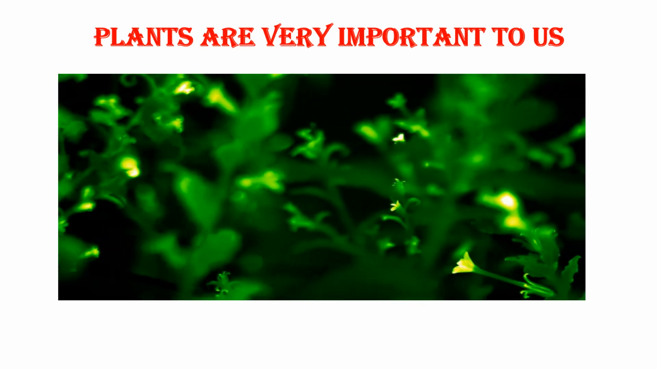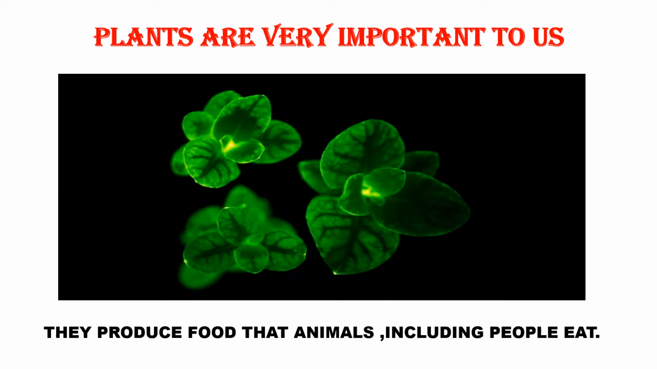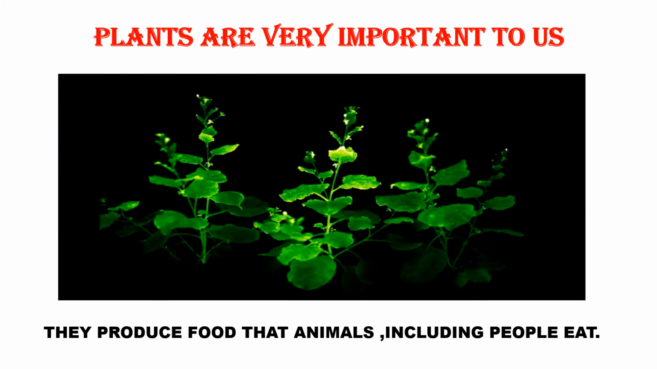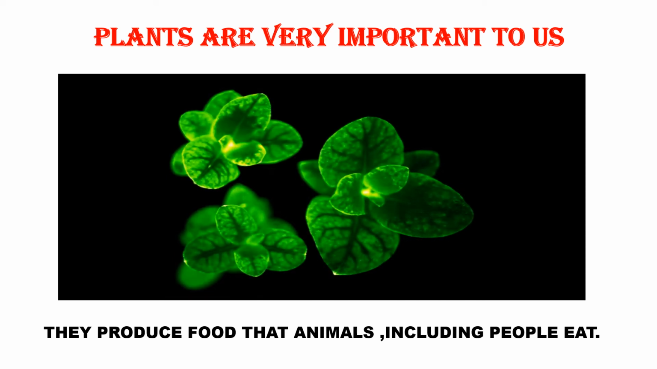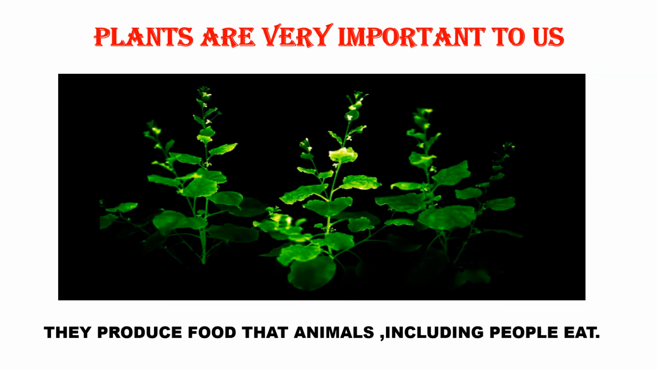These are plants, right? You know what plants are. They produce food that animals, including people, eat. Even animals eat plants, and people indirectly eat the animals which eat the plants. Now, as I have told you, plants are very important to us. Both animals and human beings eat plants.